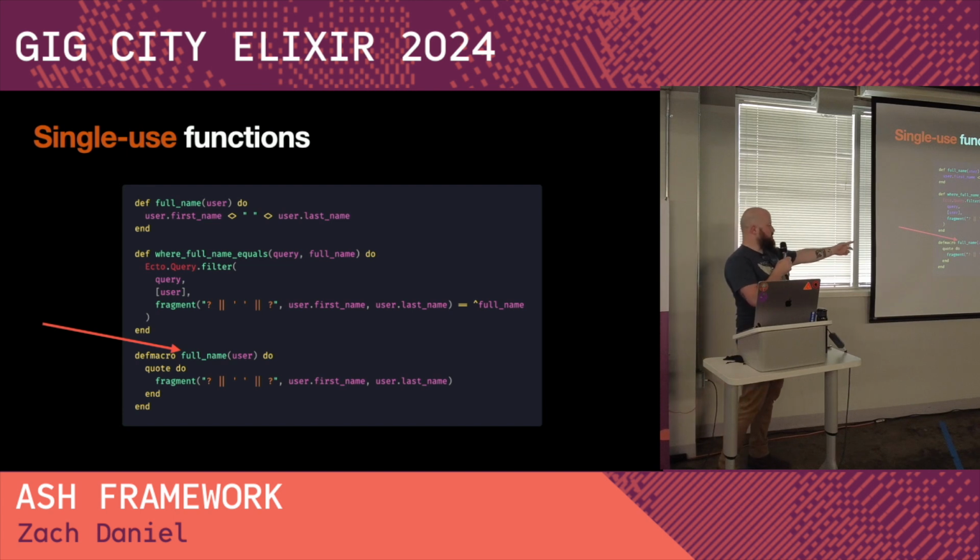So we could maybe extract out that bit, and we could make it clear that this is the full name. So when you look at it, you're like, ah, okay, this is the user's full name. But you aren't actually combining the two concepts. You still have the classic problem that there's no one source of truth that is flexible enough to model both of these things, the full name in Elixir and the full name in Postgres.